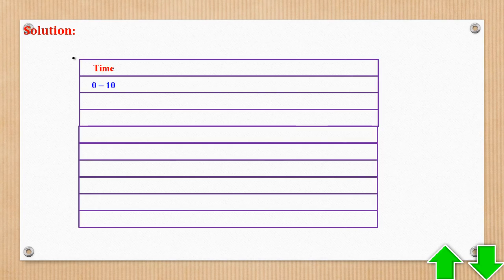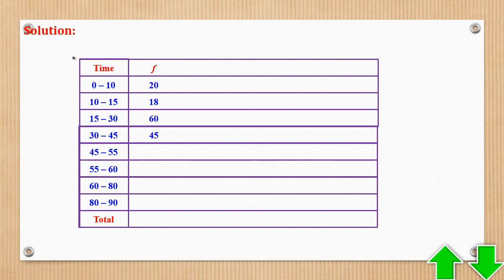So time, I think you see I've just removed the inequality. What I get is what I write. Then frequency, it was given in the question. Then I have to add up all this to get the total frequency and write it here. Then the class width, remember these widths are not the same.